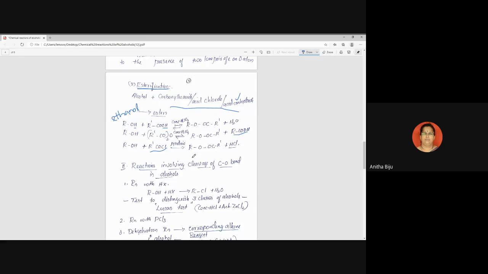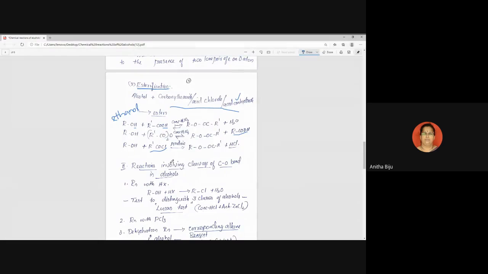And the last reaction, acid chloride R'COCl. You can see that here it is an irreversible reaction, the reagent is different, and the medium is also different: pyridine. What is pyridine?